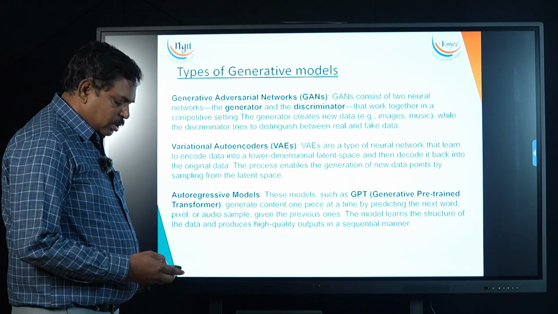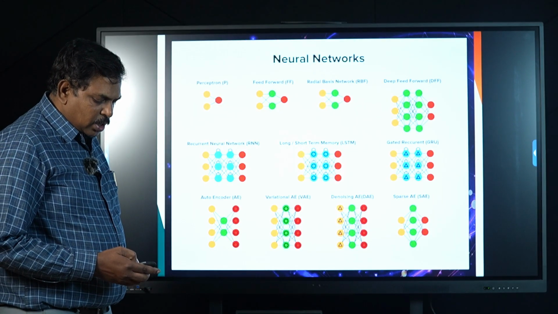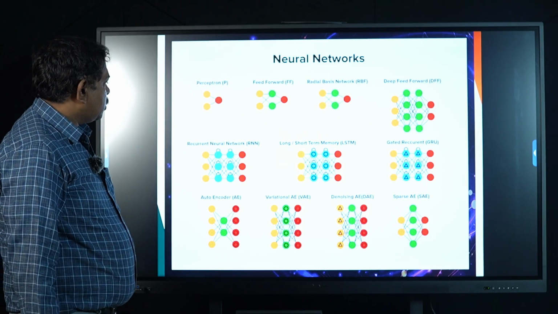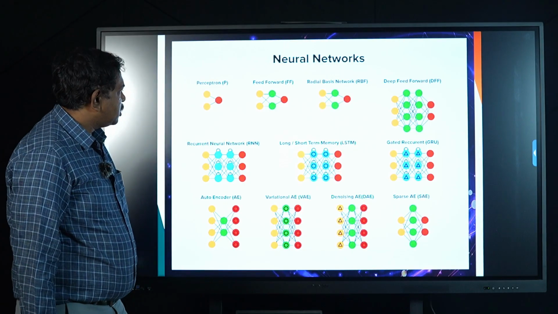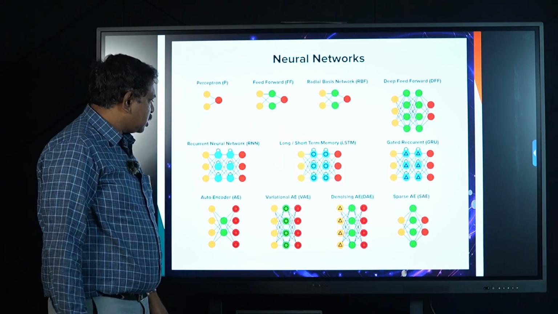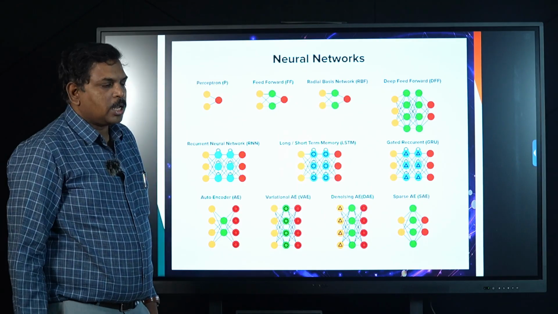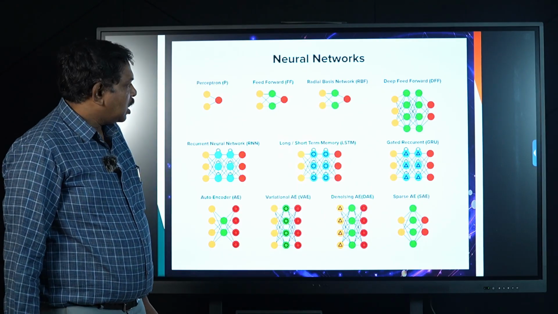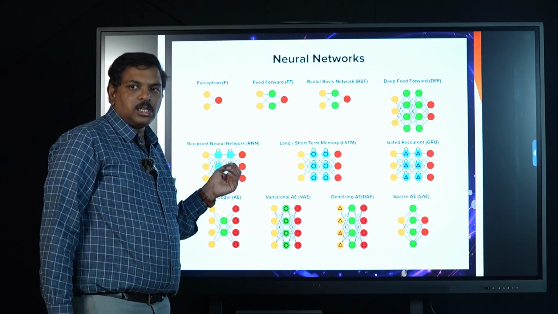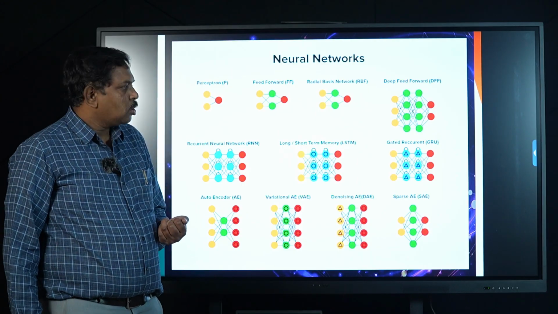What is a neural network? Before learning these models, let us see what a neural network is. Artificial neural networks comprise neurons. Here we see different colored circles; just imagine them as neurons. They mimic our human brain. Our brain is made up of neurons, billions of neurons, which store the data and process the information.